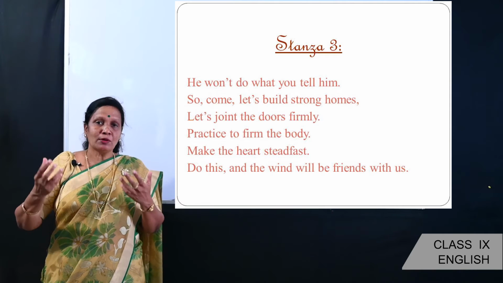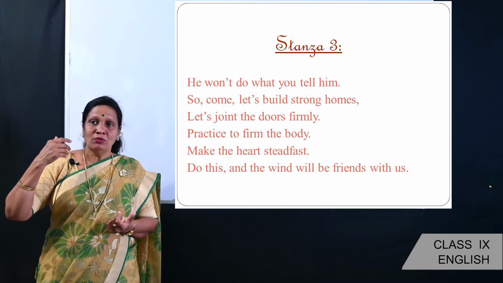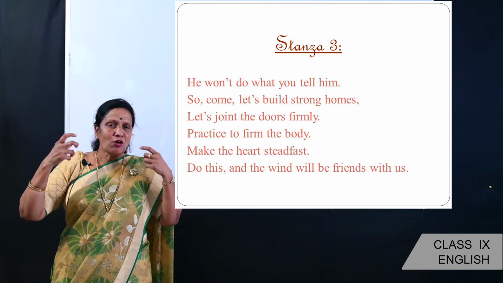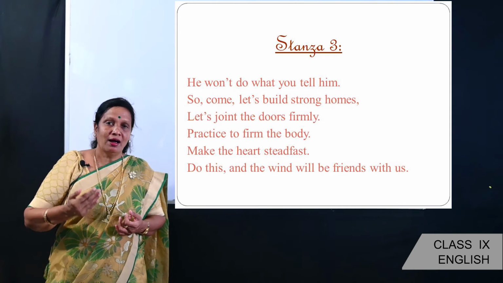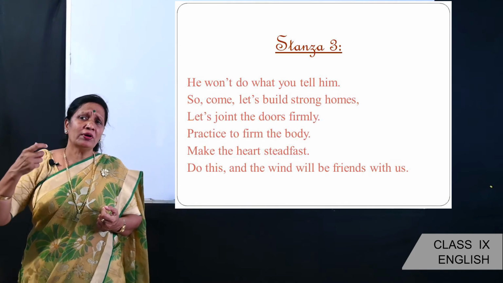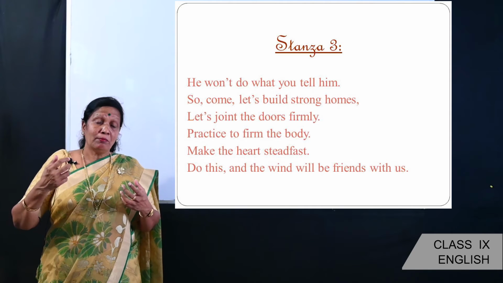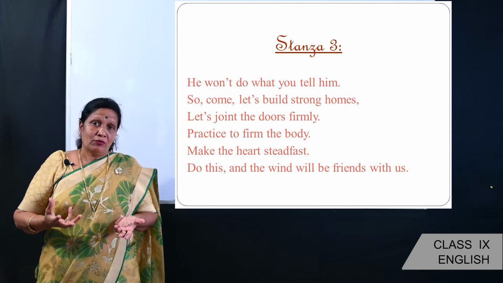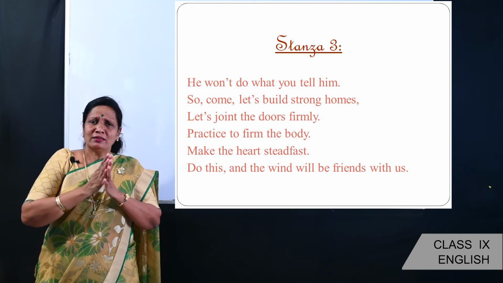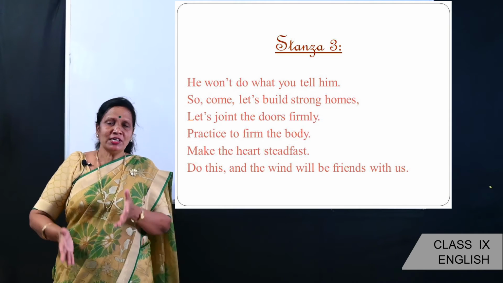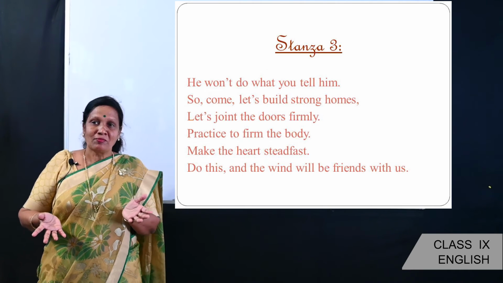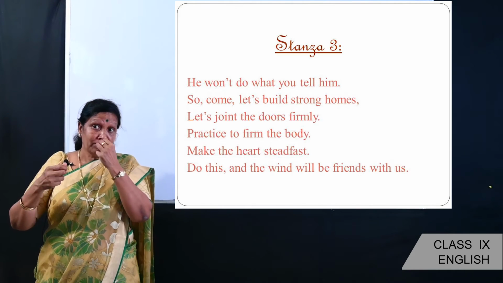Here in this poem, the poet is asking us to form our homes, to build strong doors and strong homes so that the wind does not enter our house. And also we need to become more strong, more firm, more determined, and be more steadfast. Right? Let's be more strong, let's become more firm so that the wind cannot destroy us. Wind cannot destroy our homes. Wind cannot break down any things. Okay, so here the poet is asking us to be strong.